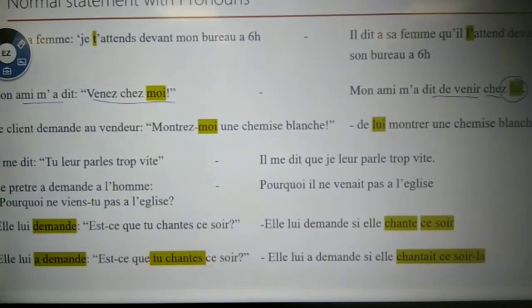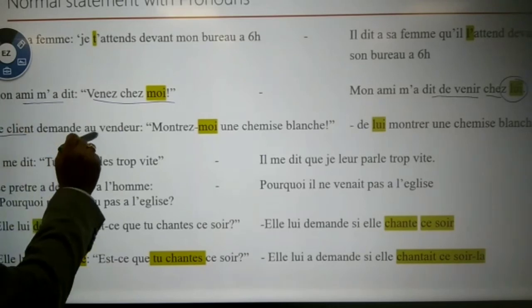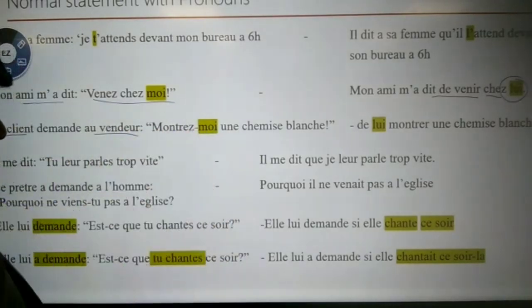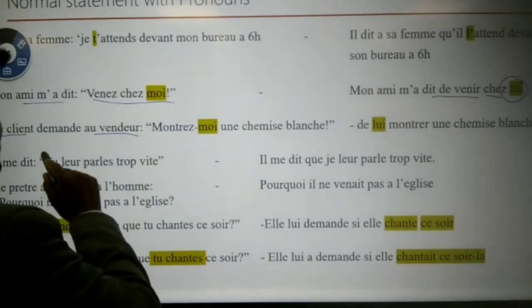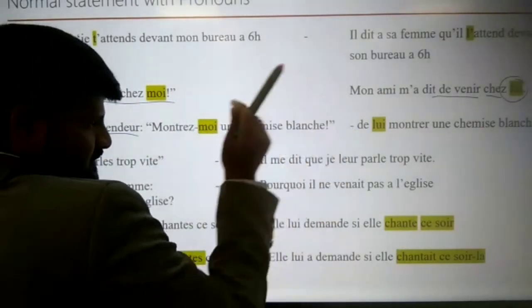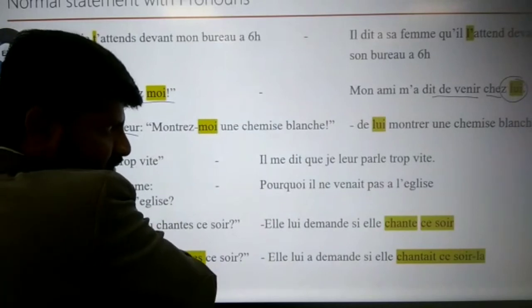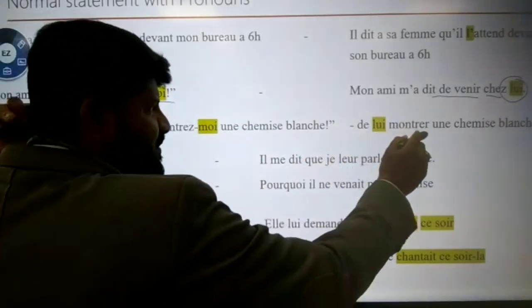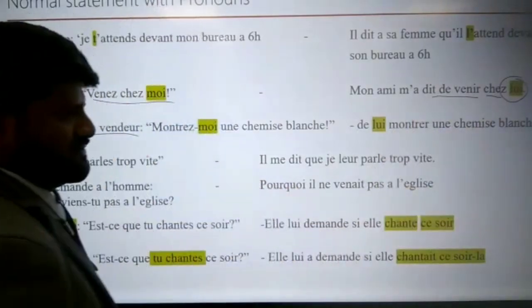Show me a white shirt. Who is asking? The customer. The client asks the seller. Show me, again moi. Okay? So, le client demande au vendeur. Since there is not enough space, I didn't use the reporting verb here. De lui montrer une chemise blanche.